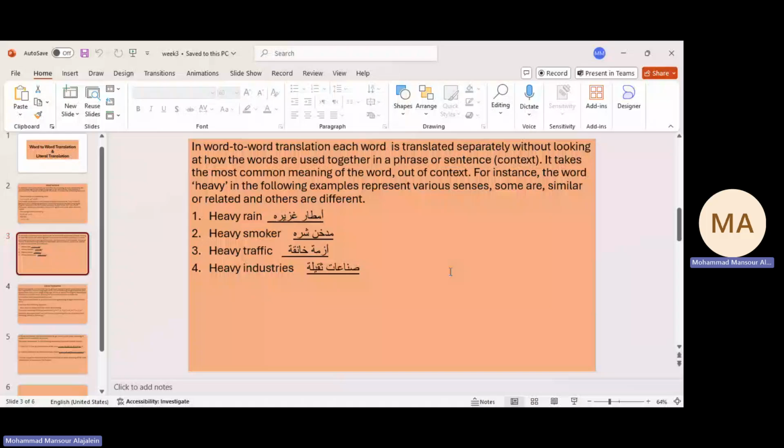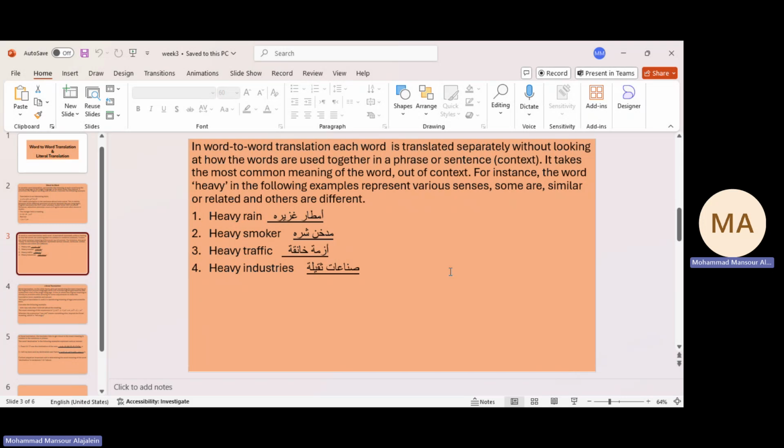Okay, so let's continue with word-to-word translation. As we said, in word-to-word translation, a word is translated separately without looking at how the words are used together in a phrase or a sentence, and we translate the word out of its context. In this process, we take the most common meaning of a word.